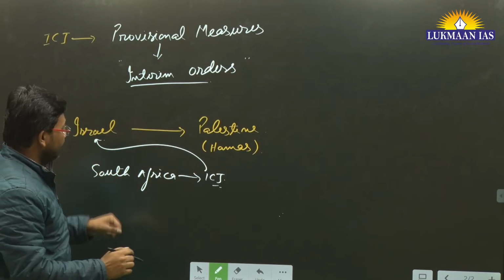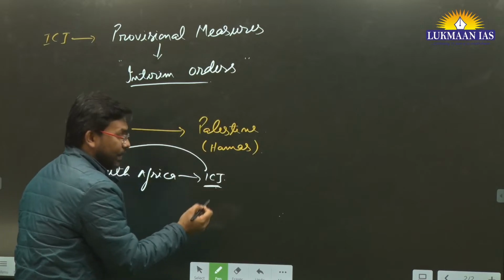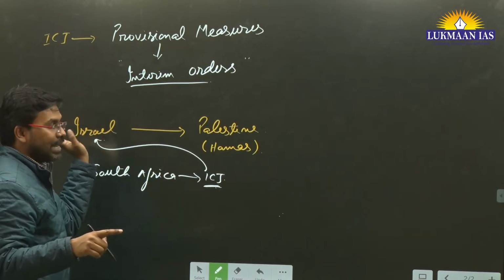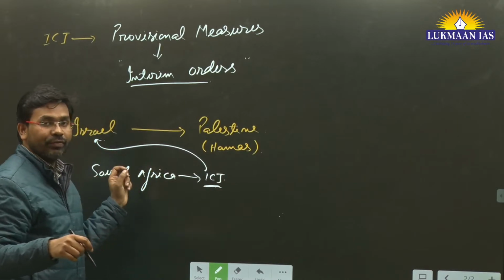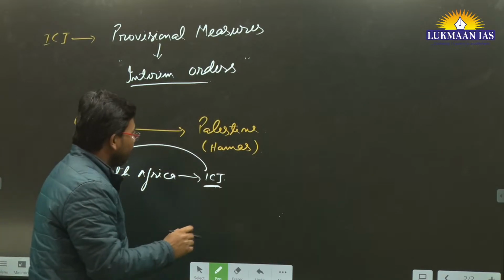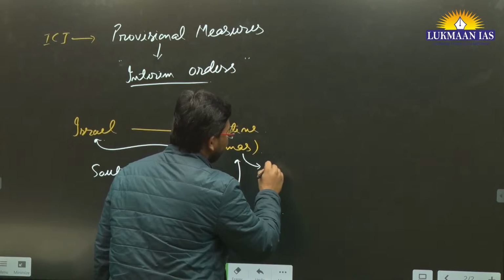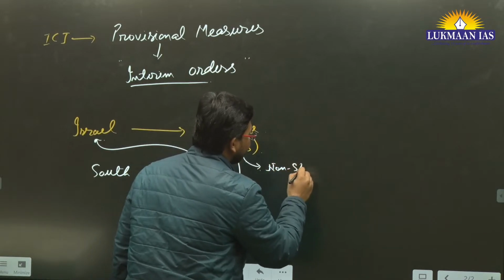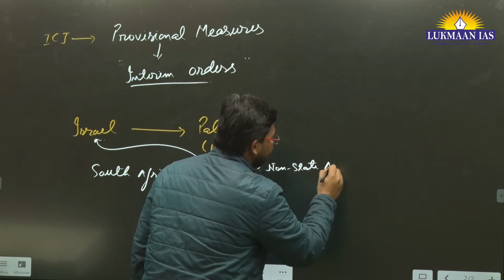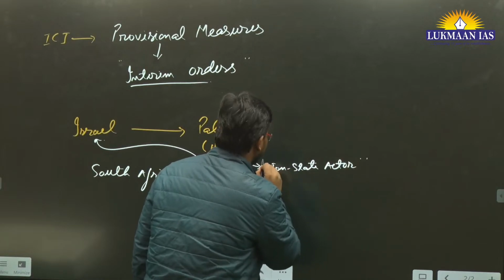Here, the International Court of Justice may order Israel, but it cannot order Hamas. Why? Because Hamas is a non-state actor, we need to remember.